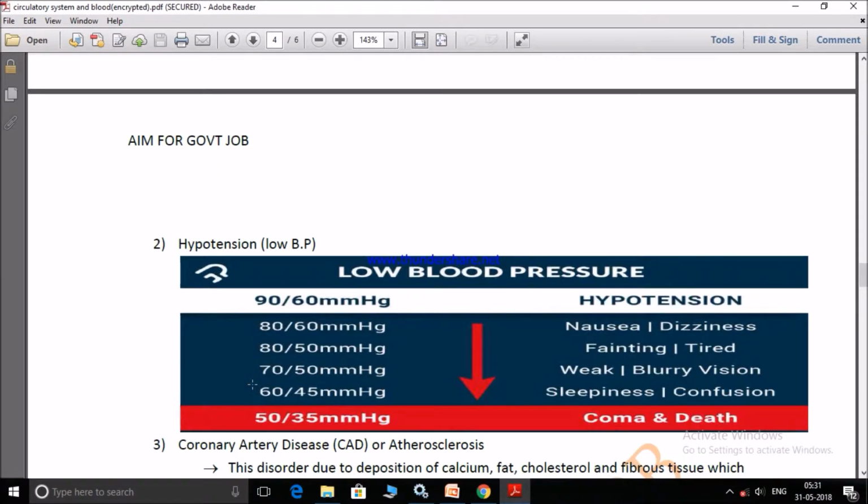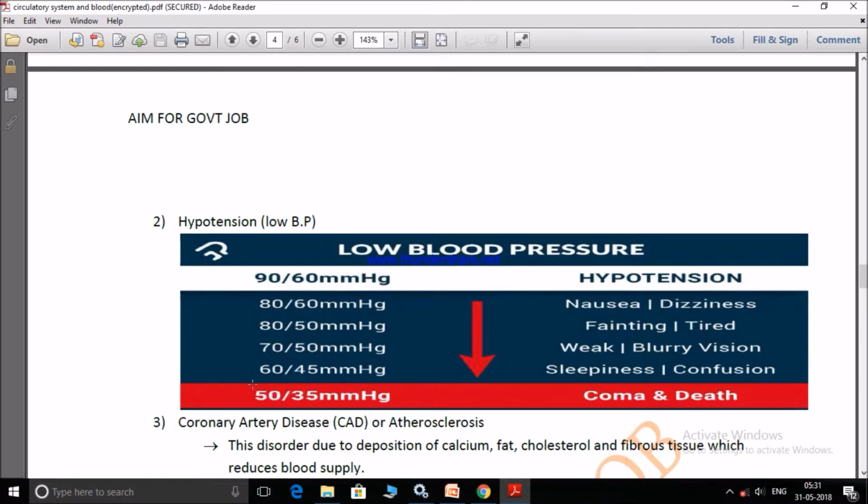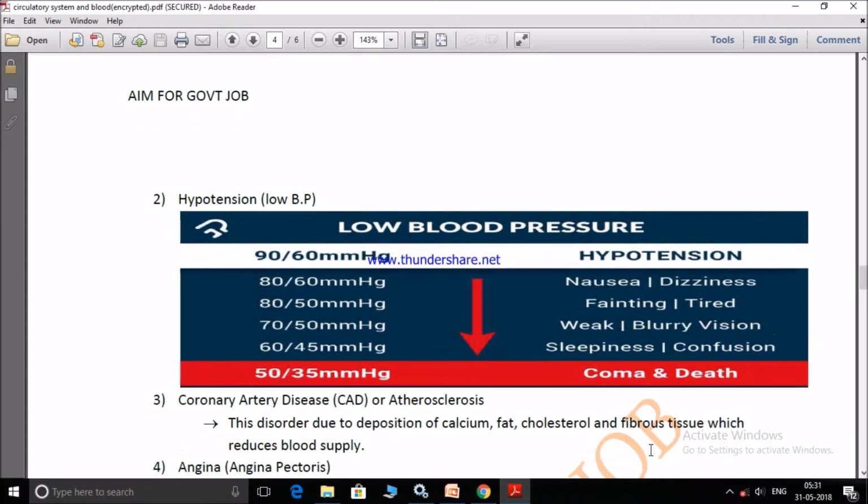Coronary artery disease, or CAD, another name is atherosclerosis. This disorder is due to deposition of calcium, fat, and cholesterol. When these things deposit at the blood capillaries, the blood supply will reduce.